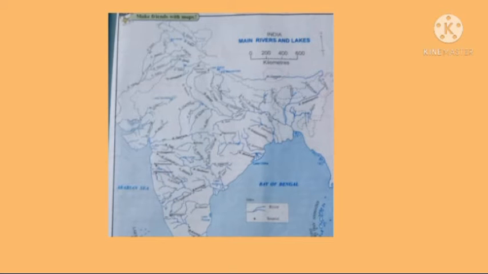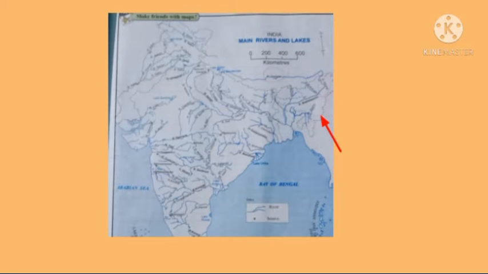Yamuna is a tributary of river Ganga. It originates from the Yamunotri glacier and is the major tributary of Ganga. The Brahmaputra flows through the northern part of the Greater Himalaya. At that time, it is called Sangpo, and when it crosses the Himalayas, it is called Dihang, and its eastward flow thereafter is called Brahmaputra.